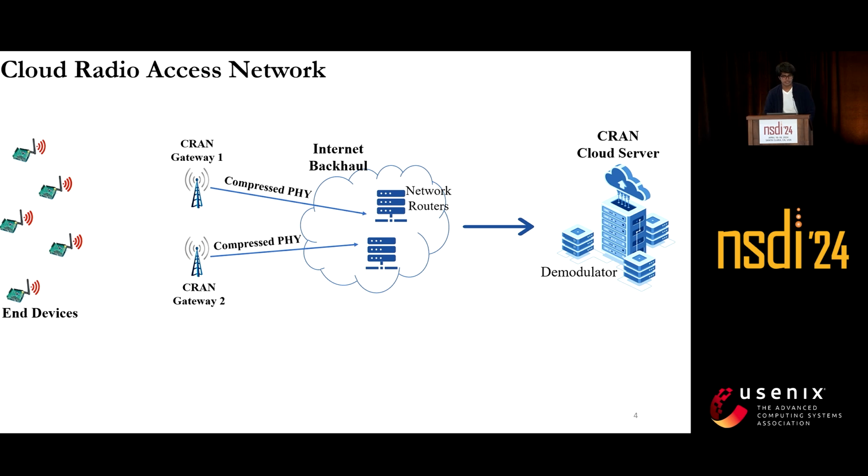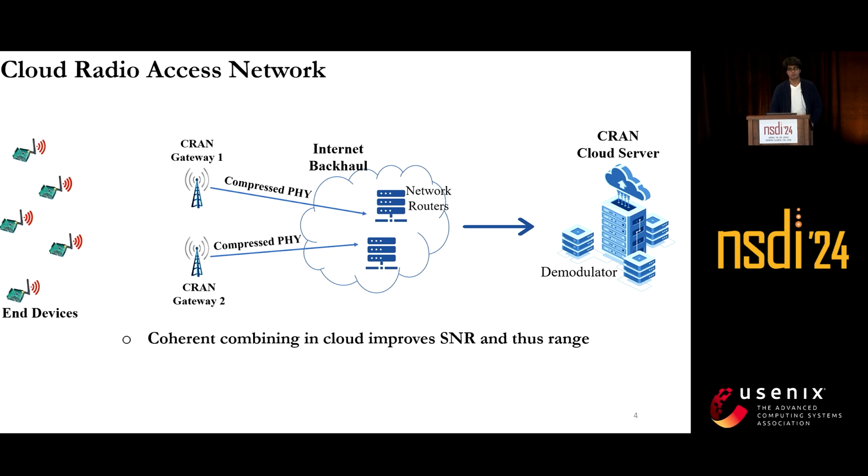I want to mention that CRAN as an architecture is not something that is new. It is already deployed for cellular networks, and it offers a lot of benefits. One, since the cloud has this global view, users can coherently combine raw IQ samples in order to improve the SNR and therefore improve the range of communication.